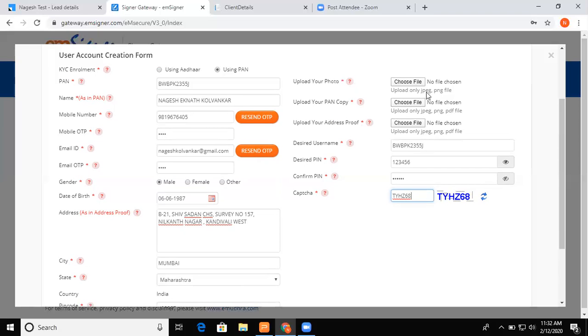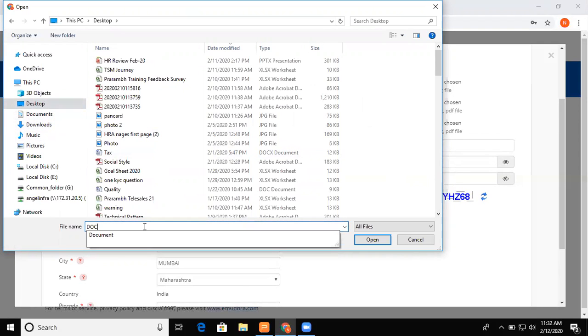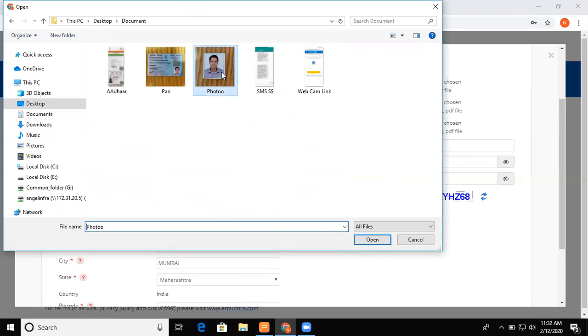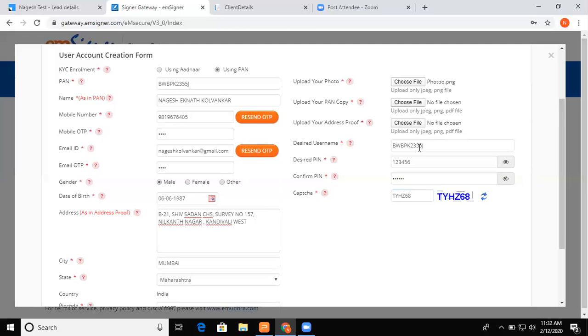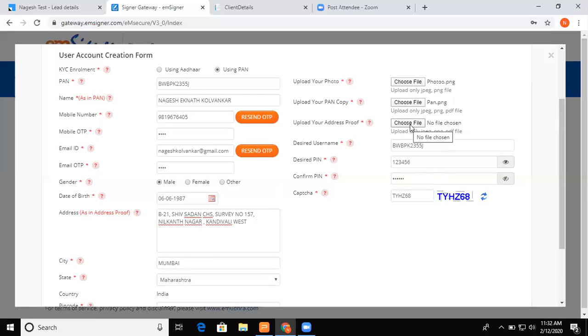Okay, many times clients mail you all the documents, but you find it difficult to tell which document is the photo and which is Aadhaar. So I did my pre-homework and made one folder. I'll show you how I'm doing that. Number one is the photo. I have created a folder called document, and this is my photo. Open. Second is the PAN copy, choose PAN, open. Third is the address proof.